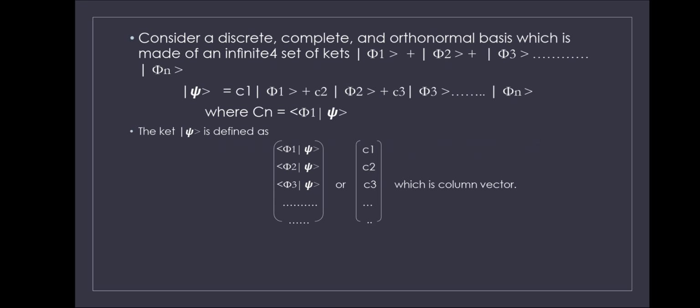So let us consider a discrete, complete and orthonormal basis which is made of an infinite set of kets. That is ket phi 1, ket phi 2, ket phi 3, and so on to ket phi n. These kets form a discrete, complete and orthonormal basis. Therefore, we represent the ket psi as C1 ket phi 1 plus C2 ket phi 2 plus C3 ket phi 3 and so on to ket phi n, where Cn is equal to bracket phi n psi.